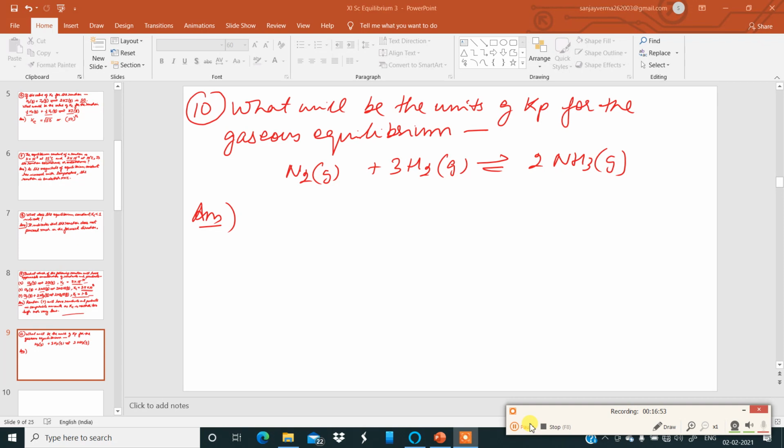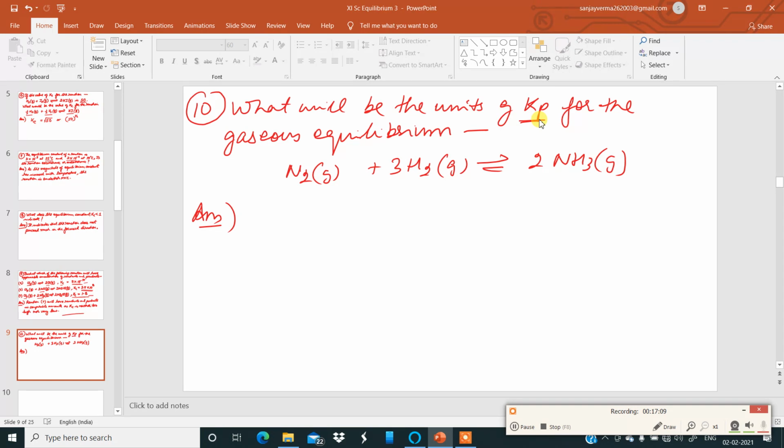Now look at this question. It is another important conceptual question. What will be the units of Kp for the gaseous equilibrium given below? N2(g) + 3H2(g) forming 2NH3(g). Equilibrium constant in terms of pressures.